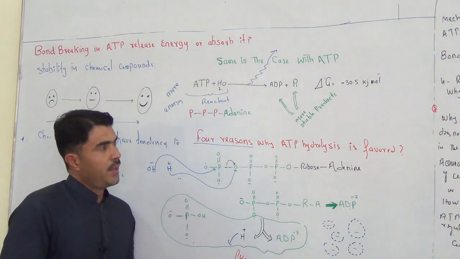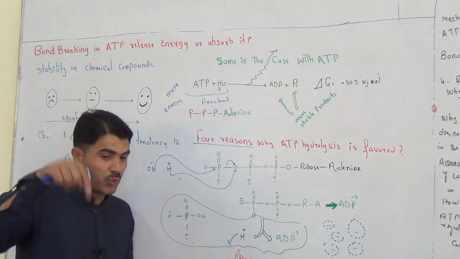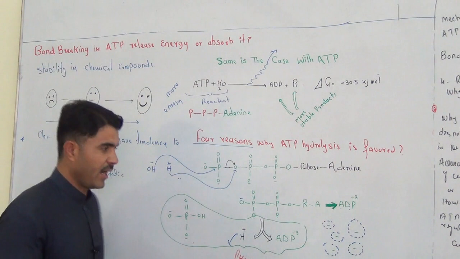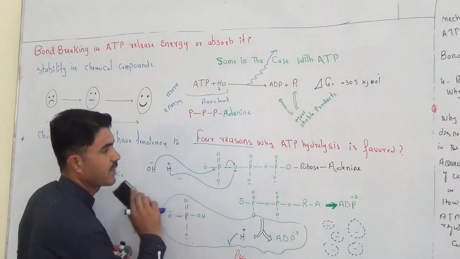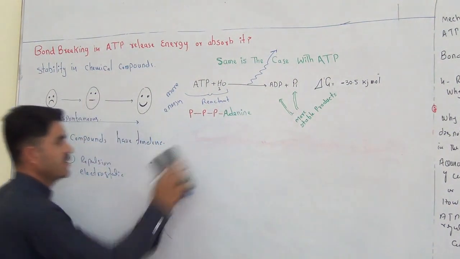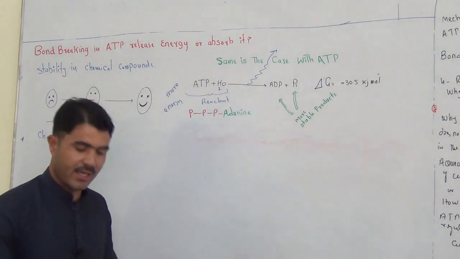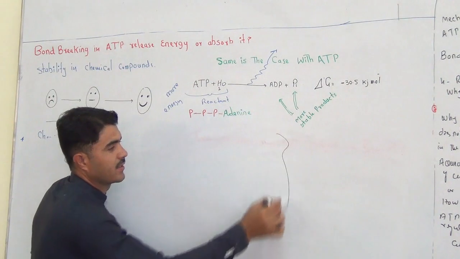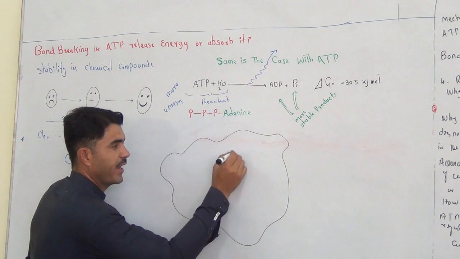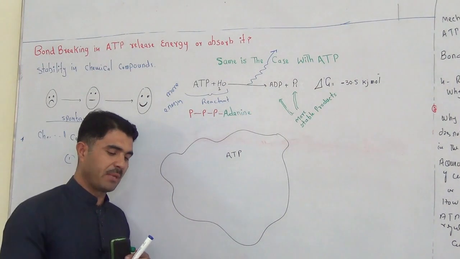Now the third question, which I told you in the beginning that I will tell you in the middle of the lecture. We have a cell right here. Look at that. This is the cell, and this is a wonderful question, right? Inside the cell we have ATP, maybe 1, 2, 300, 2000, many.